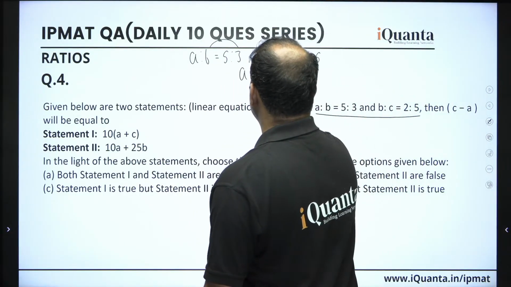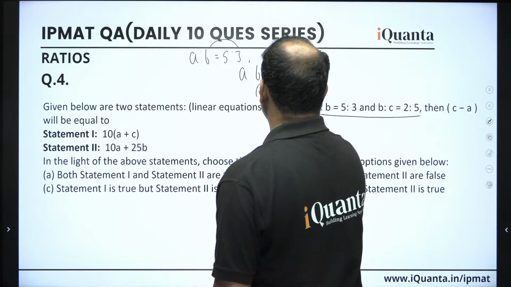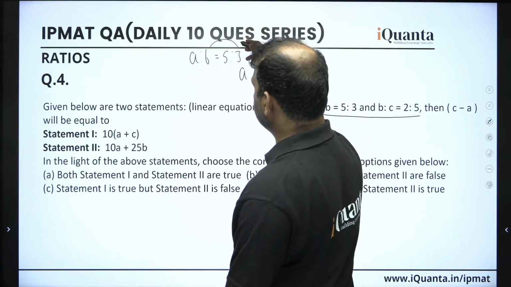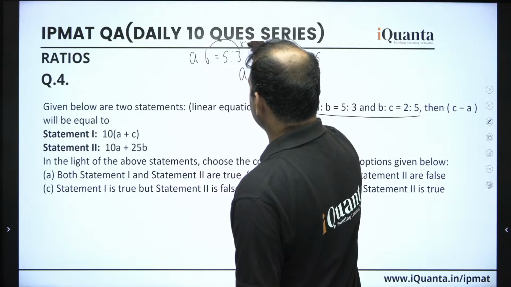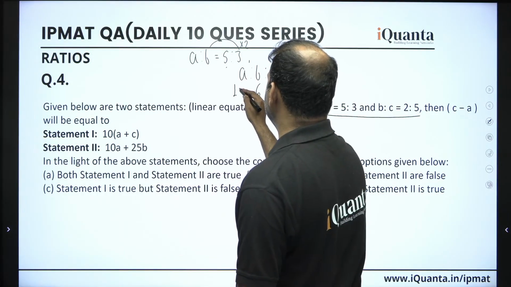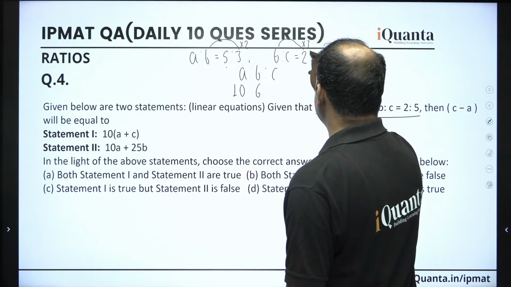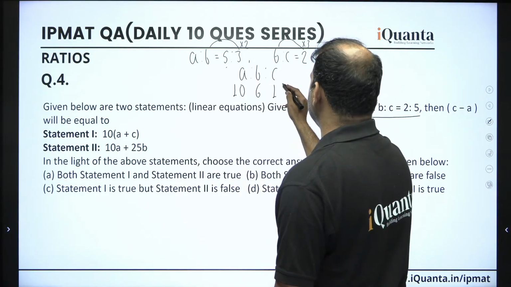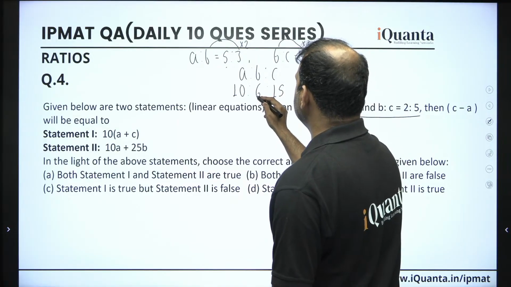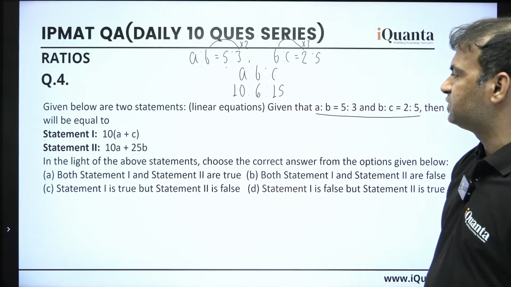Okay, so taking B as 6, common. In the first ratio, to make 3 as 6, we multiply by 2, so this 5 must be 10. In the second ratio, to make 2 as 6, we multiply by 3, so C must be 5 into 3, 15. So this is how we can say that A is to B is to C is 10 is to 6 is to 15.